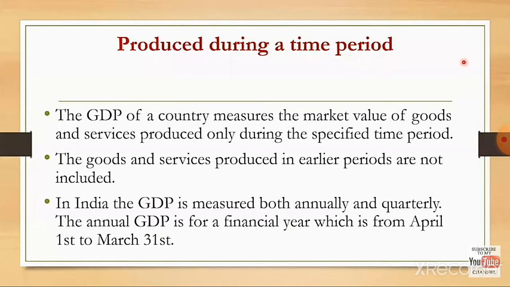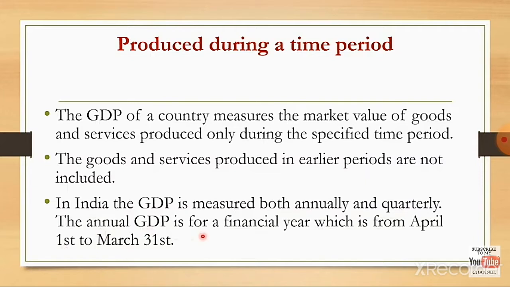Next, it is produced during a time period. The GDP of a country measures the market value of goods and services produced only during the specified time period. The goods and services produced in an earlier period are not included. In India, the GDP is measured both annually and quarterly.